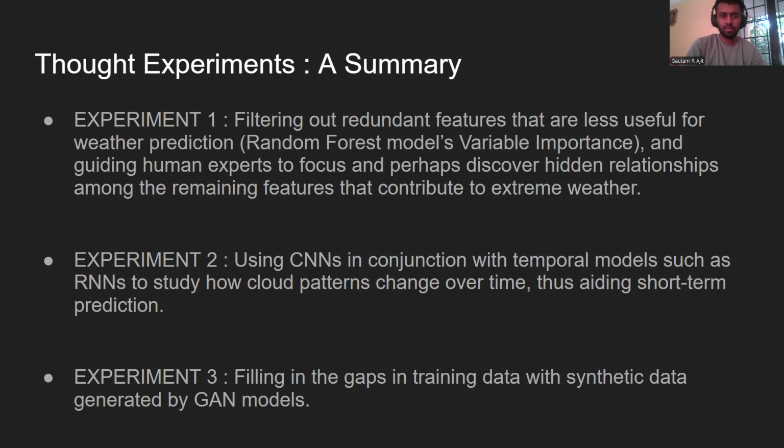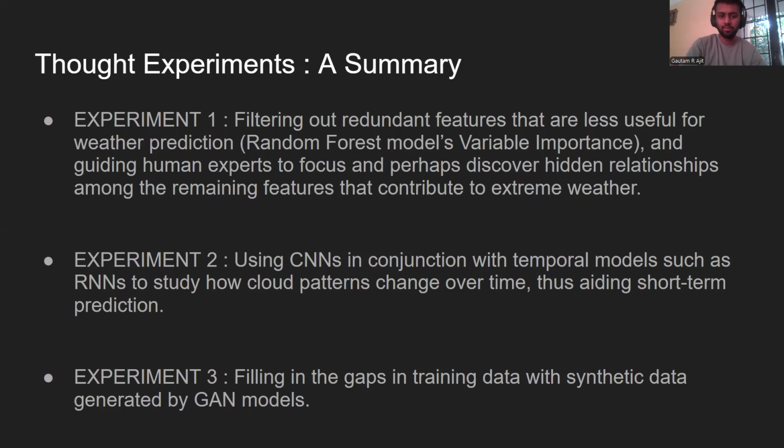So, this is a brief summary of three thought experiments, which will be discussed further in the coming slides. The first thought experiment is filtering out redundant features using a random forest model and guiding human experts to focus and perhaps discover hidden relationships among the important features that contribute to extreme weather.